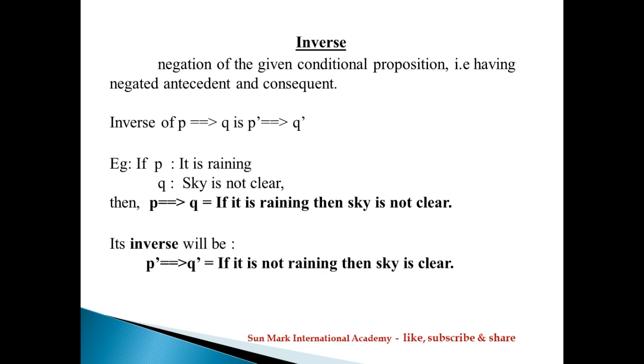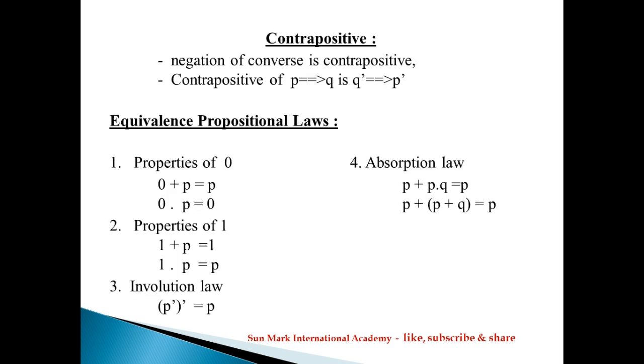How do we write the inverse of the conditional statement? P dash implies Q dash. How does it read as a statement? If it is not rainy, then sky is not clear, because P indicates it is rainy, P dash means it is not rainy, Q indicates sky is not clear, and Q dash means sky is clear. So the conditional statement P implies Q is: if it is rainy, then sky is not clear. And we convert it into the inverse, P dash implies Q dash: if it is not rainy, then sky is clear.